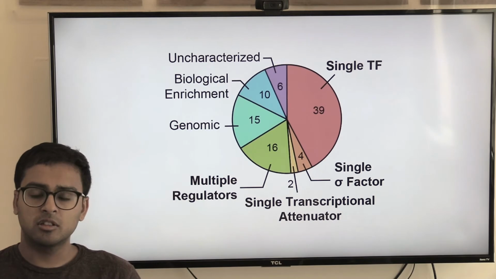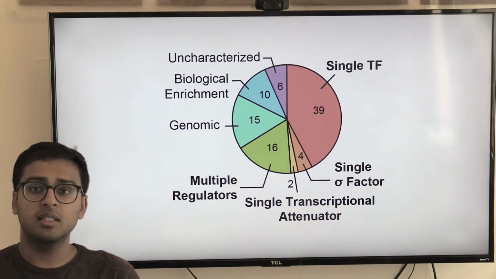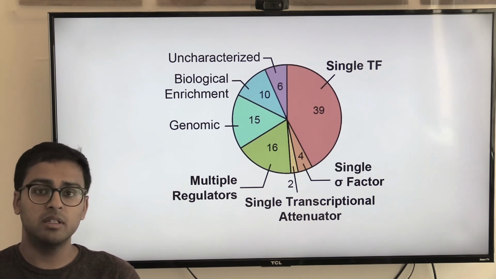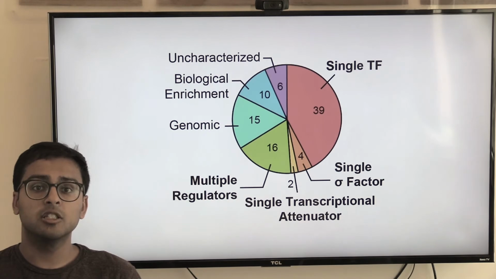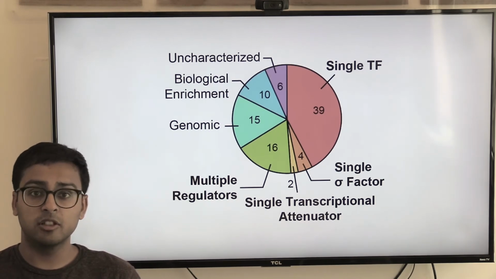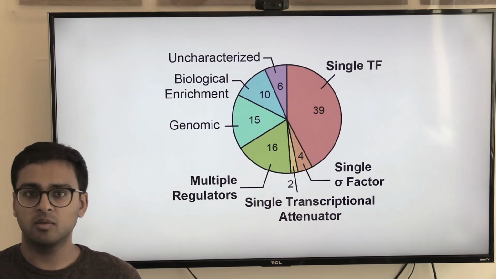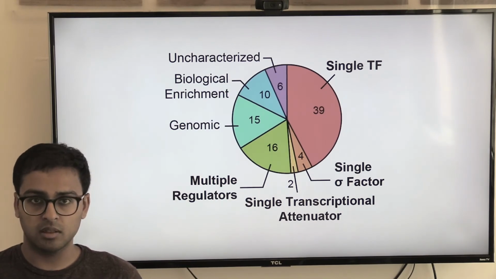Some of them had to do with transcription factors, some of them had to do with sigma factors, which are involved in RNA polymerase recruitment. Some of them had to do with riboswitches, and a few of them measured multiple signals of different transcription factors at the same time, just because in our expression profiles, we couldn't really distinguish between the two signals.